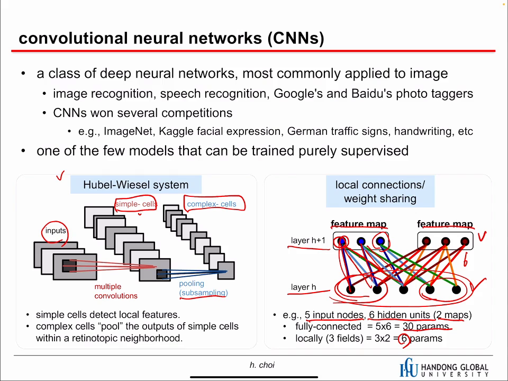And think about image recognition. In the first layer, if they are edge detectors, then they don't have to look at the whole image. They can focus on a small local area. Then in the upper layer, they can combine some more areas, and in the next layer, they can combine more areas. Finally, they can look at all the areas at the same time. But at every layer, they can focus on the local area. That's the beauty of this CNN. So they have local connections, and also they share the weights. As I said, the same color means the same parameter.